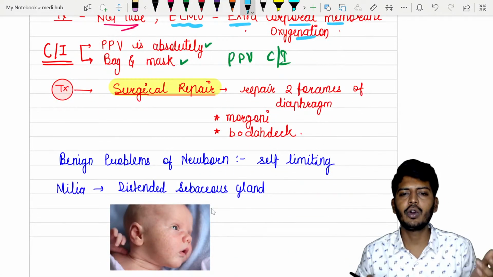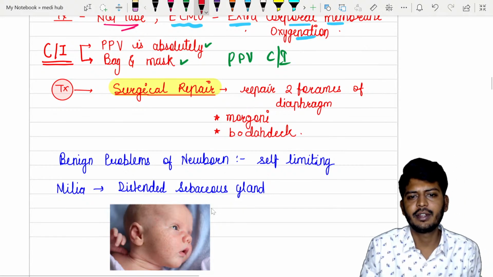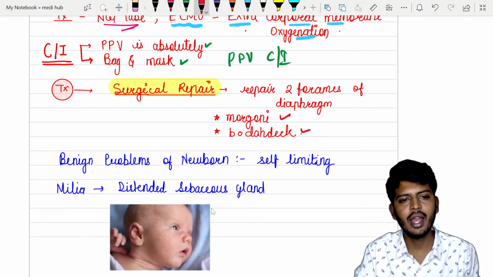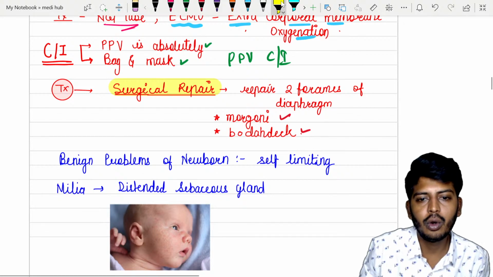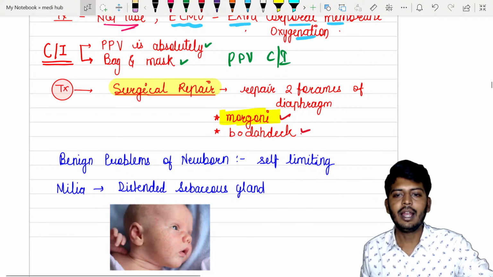Okay, then we are going to go for a surgical repair. So we have two types of surgery: the Morgagni repair and also the Bochdalek repair. Okay, so in that, which one is important? Morgagni, if you want to remember, Morgagni is important. Okay, so let's go to the next one.